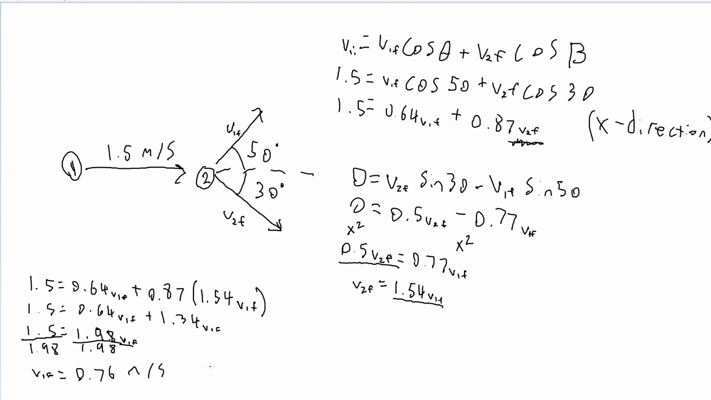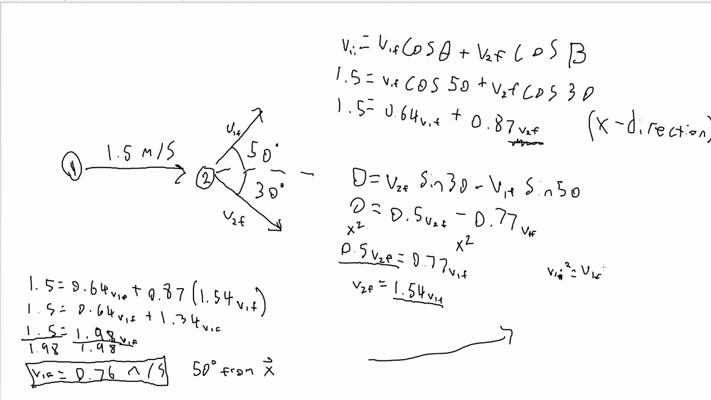So 1.5 equals 0.64 v1 final plus 0.87 times 1.54 v1 final. So now we have two of the same variables. We can just multiply this through now. That comes to 1.34 v1 final. 1.5 equals 1.98 v1 final. So now we can figure out what v1 final is by just dividing by 1.98.